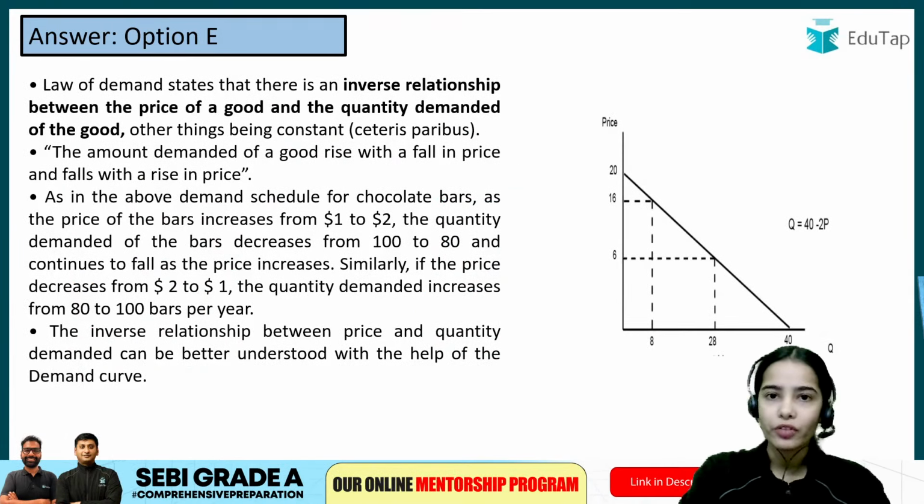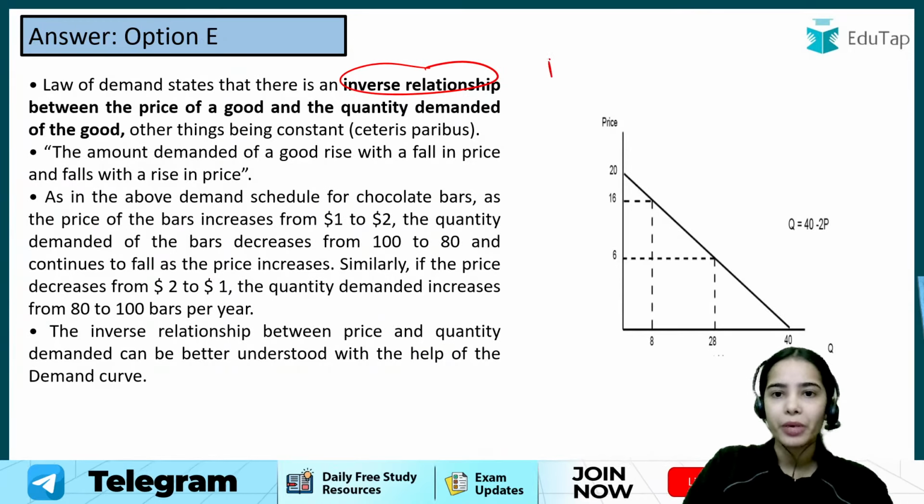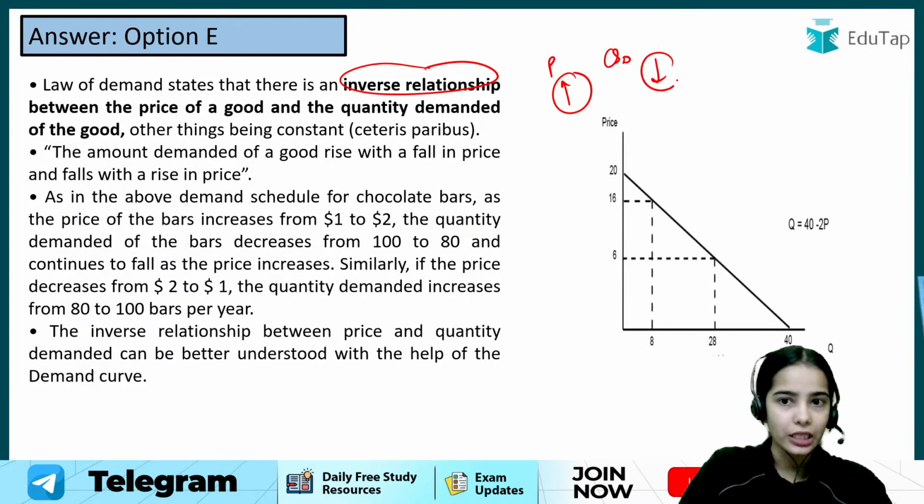Now there is also the law of demand, which is also very important from the examination perspective. The law of demand says that there is an inverse relationship between the price of a commodity and the quantity demanded. If the price is increasing, demand will decrease. If the price is decreasing, demand will increase.